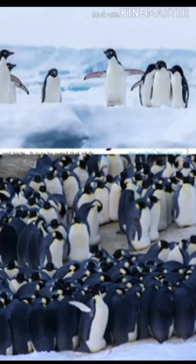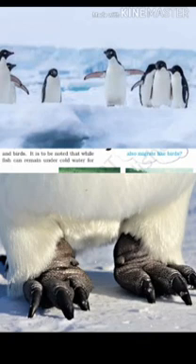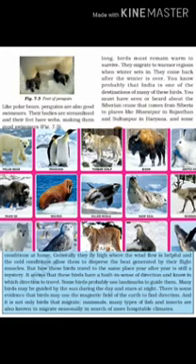Like polar bears, penguins are also very good swimmers. Their bodies are such that they can swim in water easily. They have streamlined body and they have webbed feet which makes them good swimmers. Other than these two, that is polar bear and penguin, there are other animals as well which live in polar regions. Many types of fishes are there: musk oxen, reindeers, foxes, seals, whales, and various birds. They live in those extreme conditions.